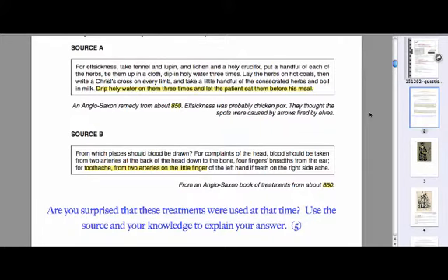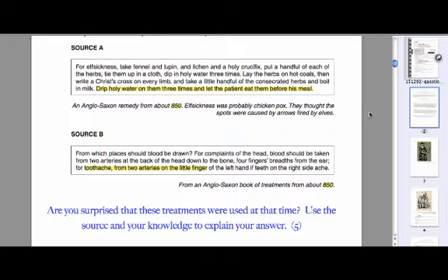Okay, once you've established the things that are surprising and not surprising within the source, it's important that we now start to use our own knowledge and refer to the dates within the sources as well. So let's start with reasons why we might be surprised by these rather strange approaches to medicine. So remember, this is a period of history before the Middle Ages, but after the Romans. So although the Romans and the Egyptians and the Greeks before them had spiritual approaches to medicine, they still were attempting to move towards more natural ideas.